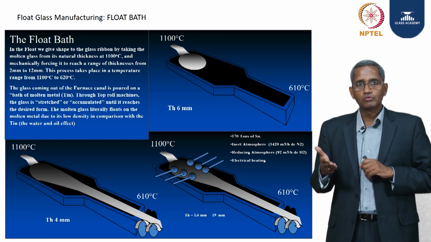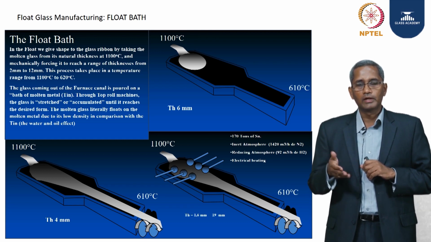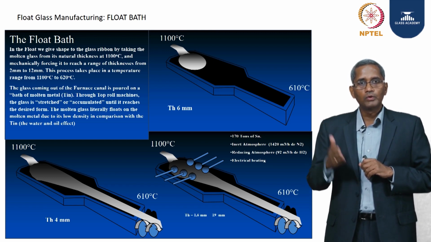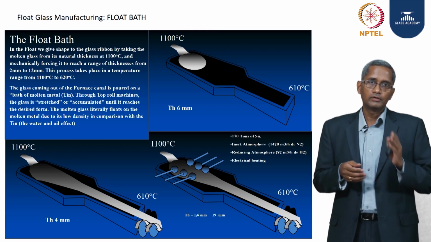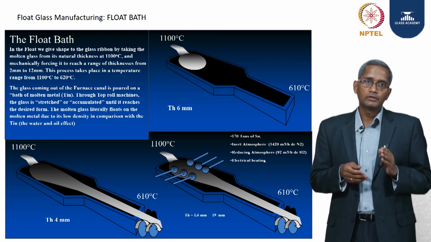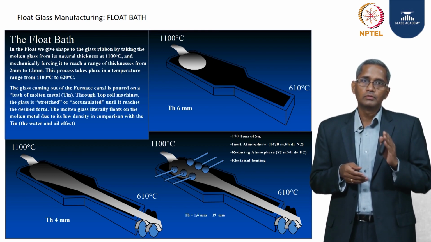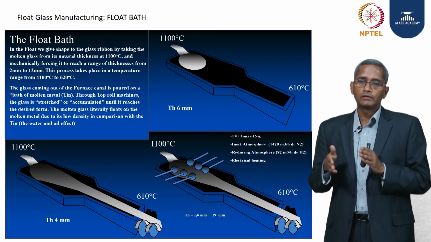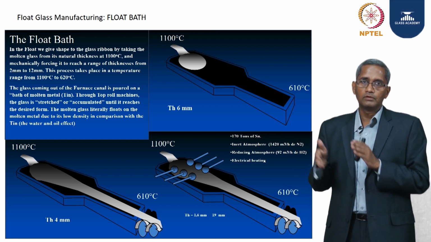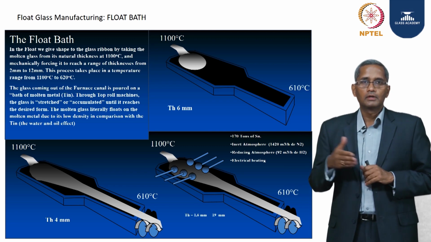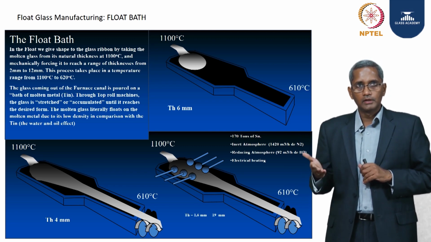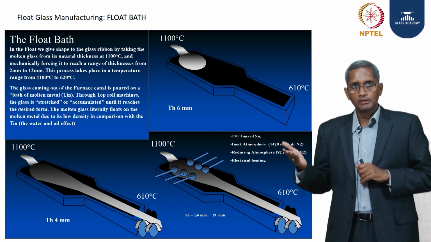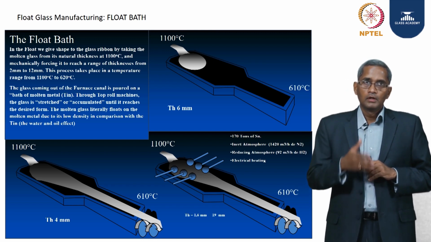It comes and pours, the flow of which is controlled like how we control the water flow in a dam through a sluice gate. The same way, at the end of the furnace there is a tweel which is regulated to open more or less to keep control of the exact quantity of the glass that is designed to flow into the bath. The glass flows into the bath at 1100 degrees centigrade, and then it pours in, and then we need to do some work.